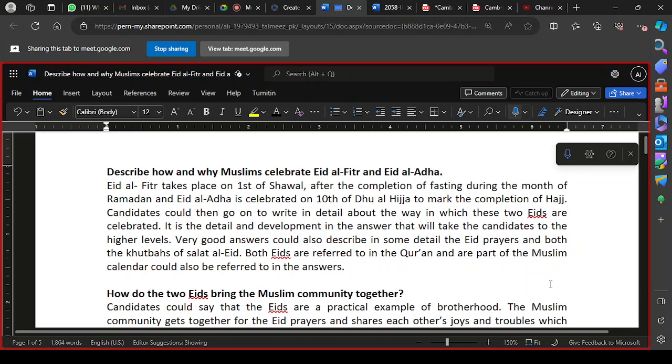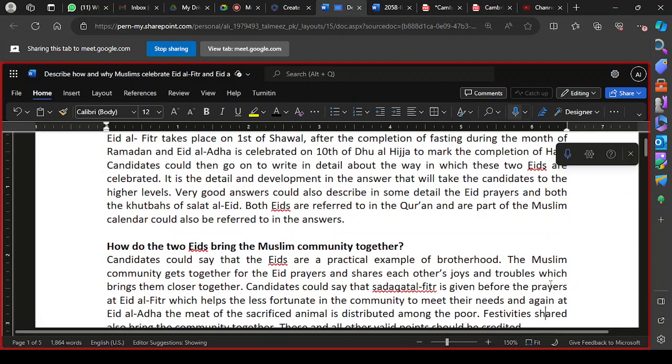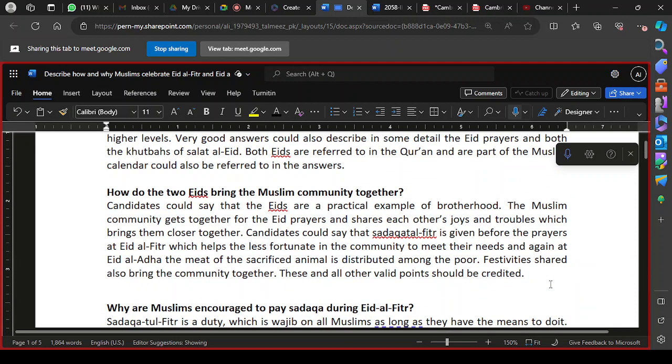That's how you have to describe how they celebrate Eid. They particularly prepare themselves for the Eid prayer, they wear new clothes and they perform the Eid prayers. The other activities which are usually practiced could also be identified, like meeting relatives, applying henna, bangles, and the taking and sharing of Eidi. These things also could be added, but the main answer must be about the way Eid is celebrated by the Muslims, particularly the Eid prayer. That is the main answer.